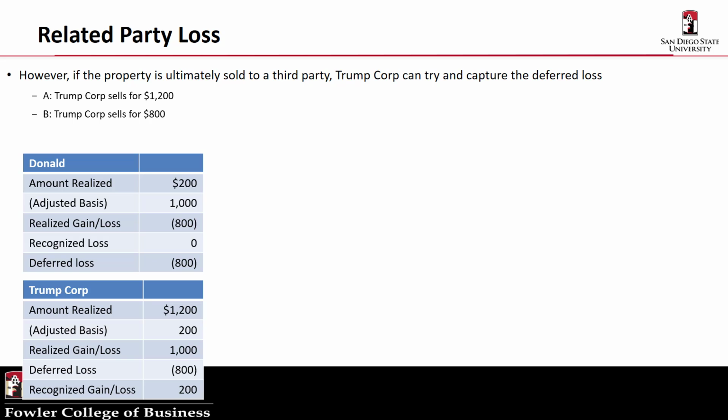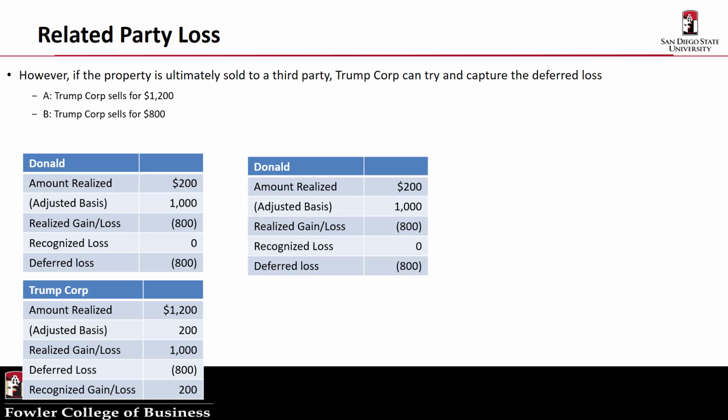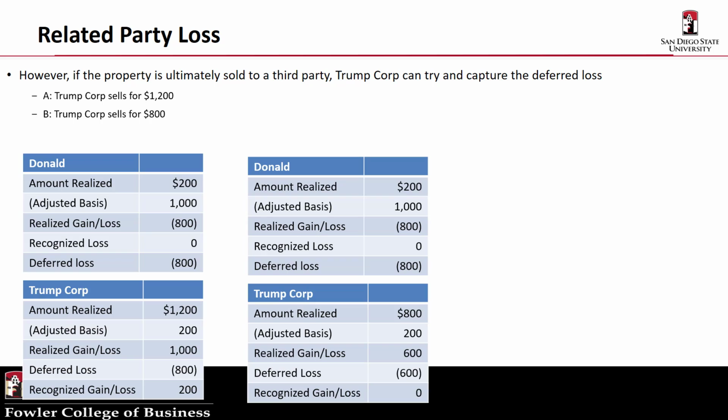In the second scenario, Trump Corp sells the stock for $800. Nothing changes with Donald's sale. Same realized and deferred loss of $800. Trump Corp now realizes a gain of $600. Under the related party rules, Trump cannot recapture any more of Donald's loss than the realized gain it generated. So Trump will recapture only $600 of Donald's loss, and thus recognize no gain on the sale to the third party. Donald's remaining deferred loss of $200, it just evaporates forever.